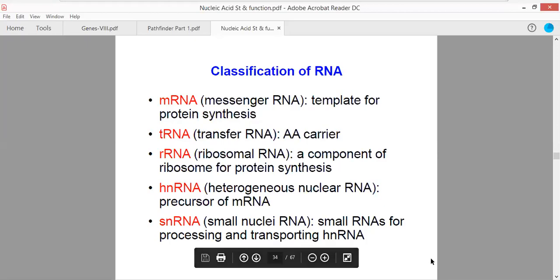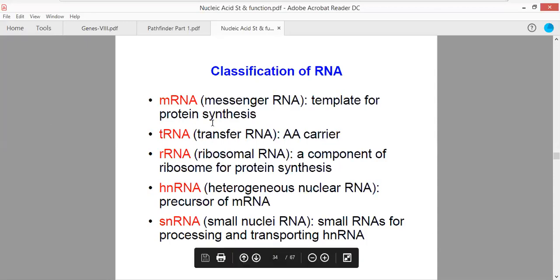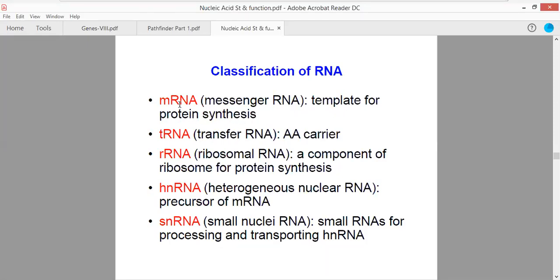Now, RNA can be effectively classified. As I was telling you with Pathfinder, there are several different types of RNA molecules. mRNA is the one that transfers the information from the nucleus into the cytosol and serves as a template for the biosynthesis of new protein molecules.